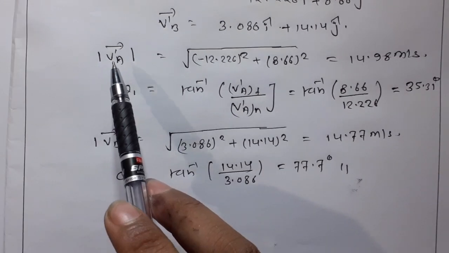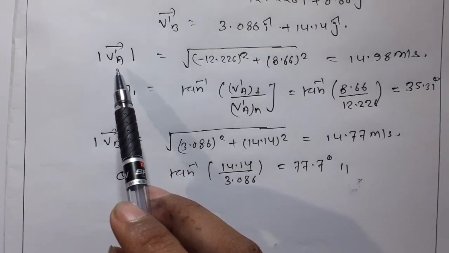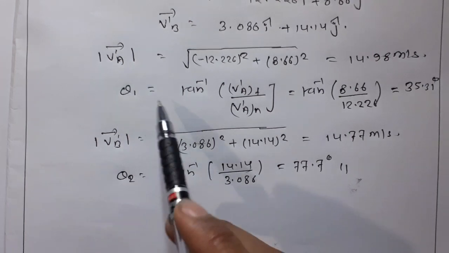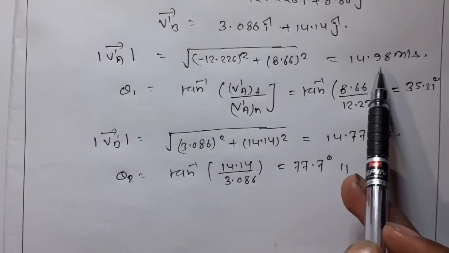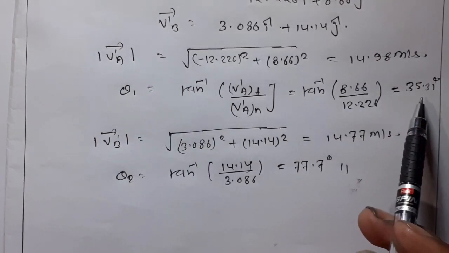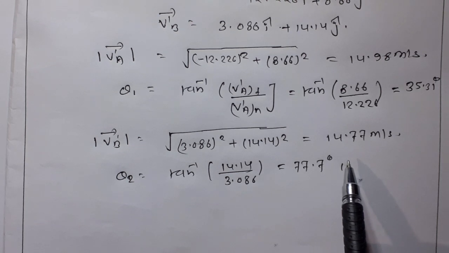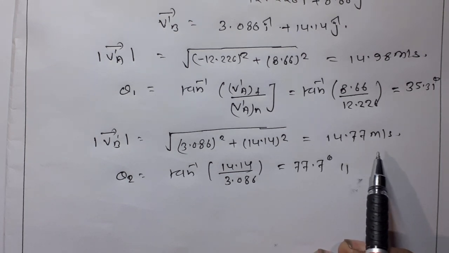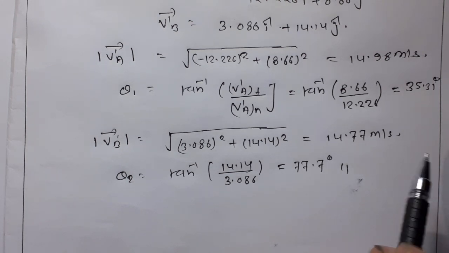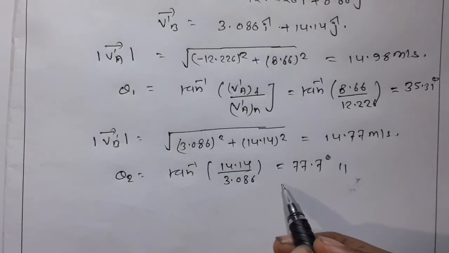The magnitude and direction of the final velocity of vA is 14.98 meters per second at 35.31 degrees, and v'B is 14.77 meters per second at 77.7 degrees. This is the required answer.